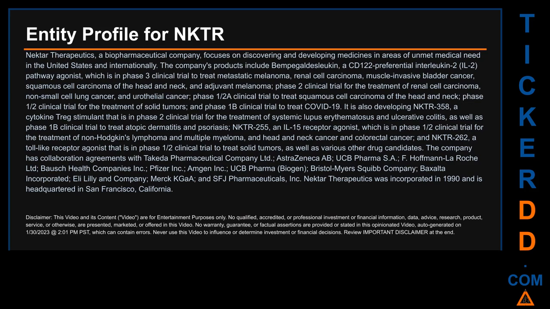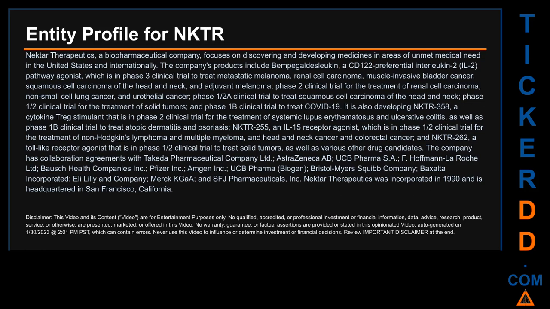Nektar Therapeutics, a biopharmaceutical company, focuses on discovering and developing medicines in areas of unmet medical need in the United States and internationally. The company's products include bempegaldesleukin, a CD122-preferential interleukin-2 (IL-2) pathway agonist, which is in Phase 3 clinical trial to treat metastatic melanoma, renal cell carcinoma, muscle-invasive bladder cancer, squamous cell carcinoma of the head and neck, and adjuvant melanoma. Phase 2 clinical trial for the treatment of renal cell carcinoma, non-small cell lung cancer, and urothelial